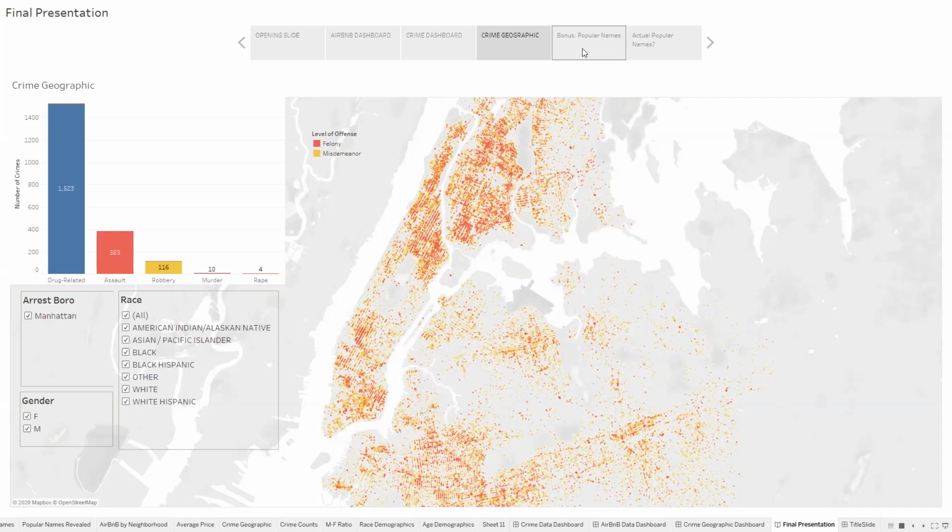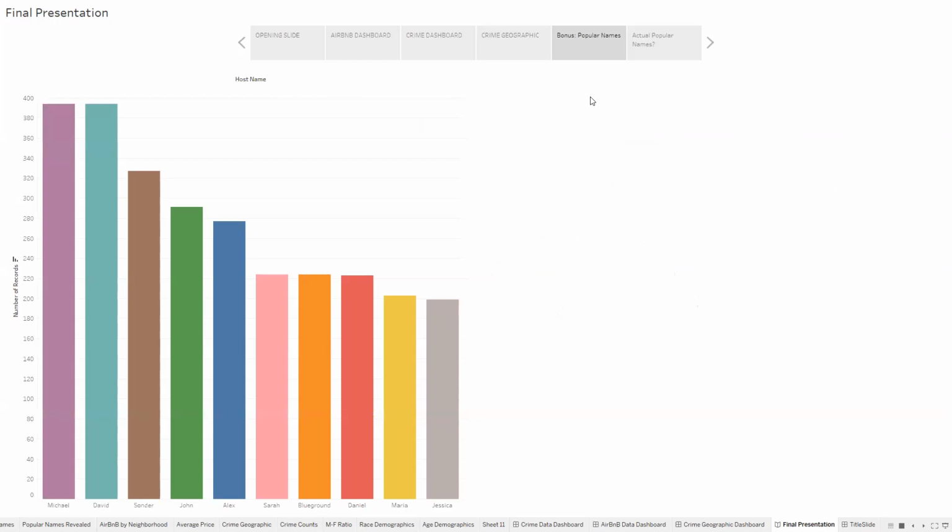Another fun bit we wanted to look at in our data was popular names of the Airbnb hosts. You see some pretty common ones: Michael, David, John, Alex, Sarah. There were two outliers we found in Sonder and Blueground, which obviously don't show up on many popular baby name lists.